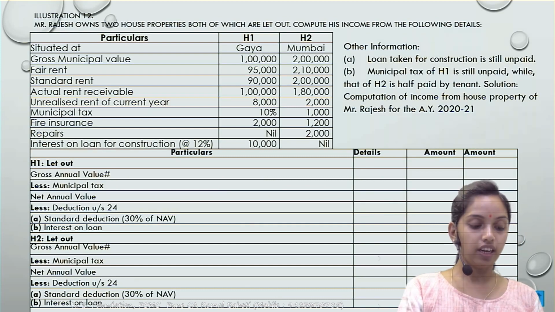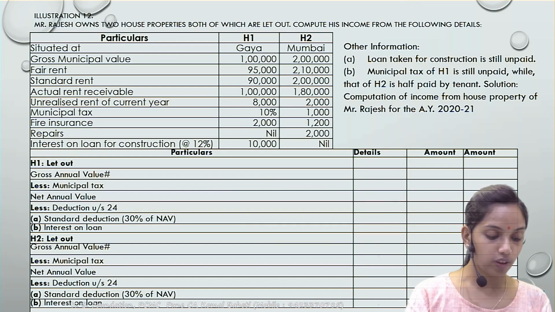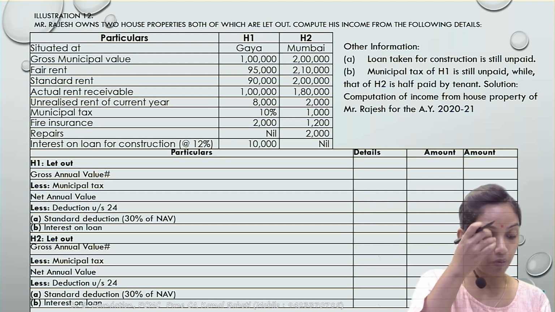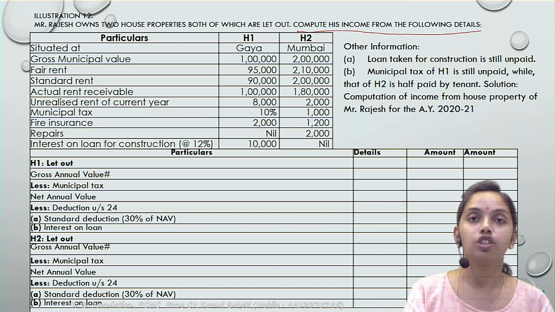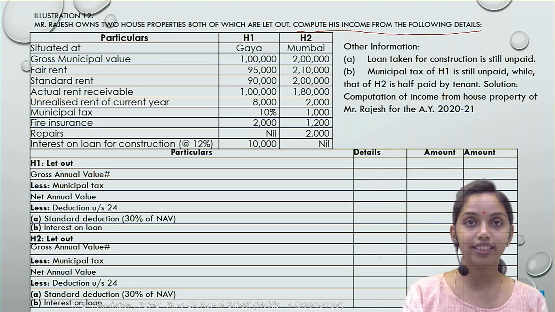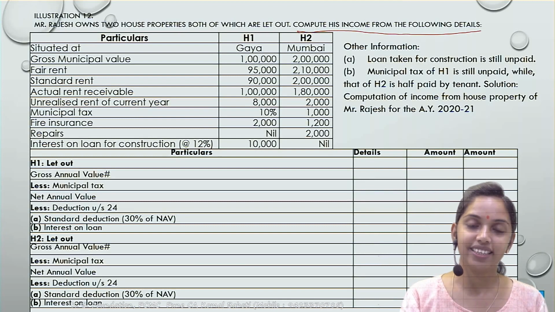Okay, so there are two houses. Illustration 12. Rajesh owns two house properties, H1 and H2. Both are situated at different places, one at Gaya and one at Mumbai. They have asked you to compute the income from the HP. So for income from the HP, you need to first calculate the GAV, then less the municipal taxes, you will get the NAV. After that, what you need to do? Correct. The standard deduction at the rate of 30%, then interest on borrowed capital would be allowed as a deduction. Then you will get the income to be taxed under the HP.